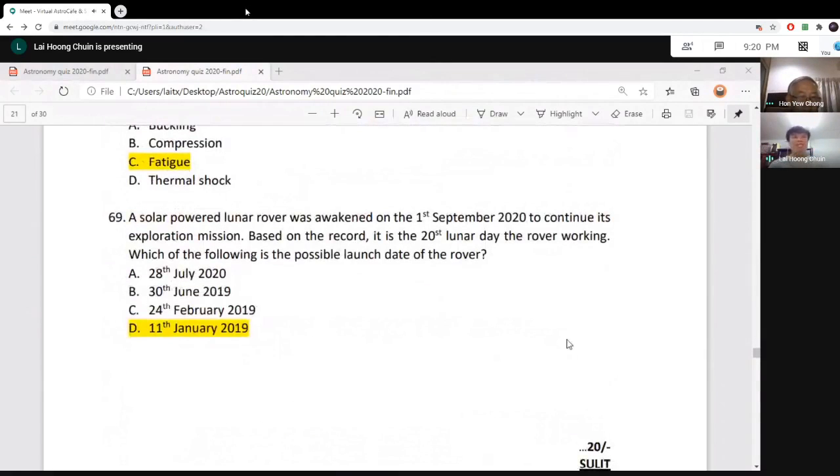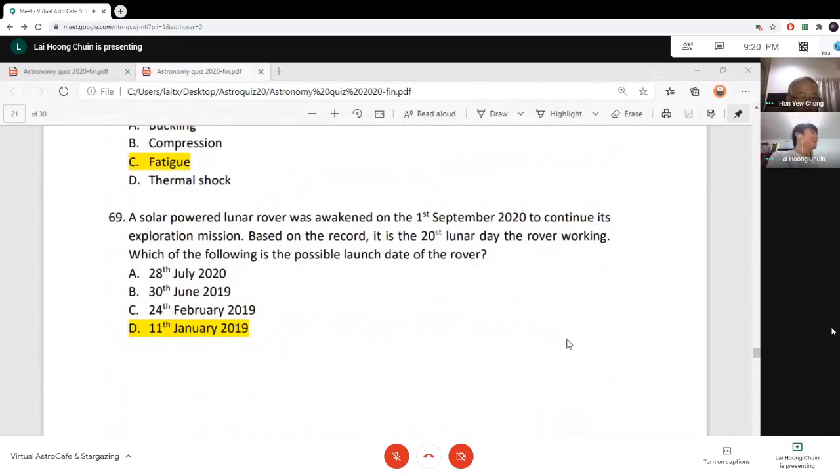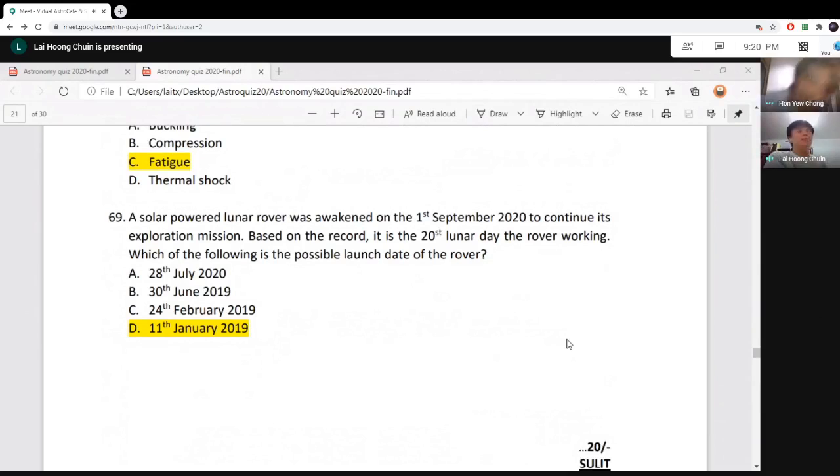Next we have question number 69, which is also set by me. It says that a solar-powered lunar rover was awakened on the 1st September 2020 to continue its exploration mission. Based on the record, it's the 20th lunar day of the rover working. Which of the following is a possible launch date of the rover? Here it gives us 4 dates: 28th of July 2020, 30th of June 2019, 24th February 2019, and 11th January 2019.